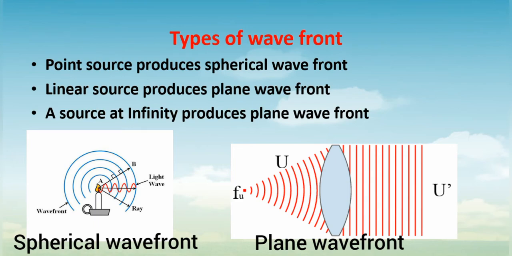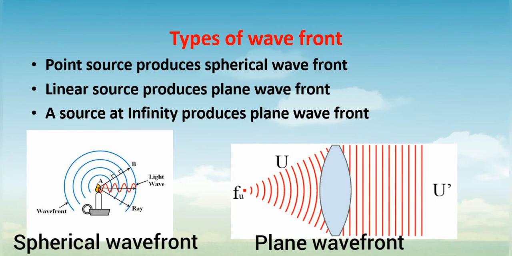And if you take a linear source, a source in a straight line, like a tube light, then it produces a wave, and the wavefront produced by it can be called a plane wavefront. And if the source is kept at infinite distance, although it produces a spherical wavefront, it will look like a plane wavefront, since it is placed at a very long distance. So these are some types of wavefront.